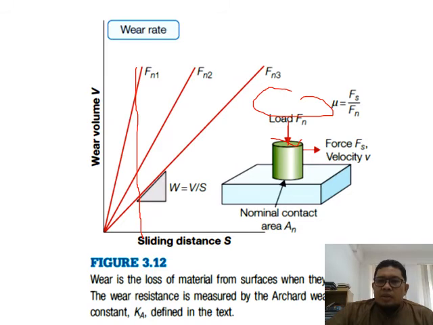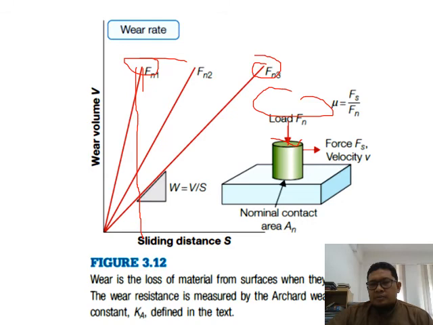So over here you have a longer distance traveled to gain a volume similar to the higher force applied. Probably it's quite confusing, but it means that higher force has a higher wear rate compared to lower loading.